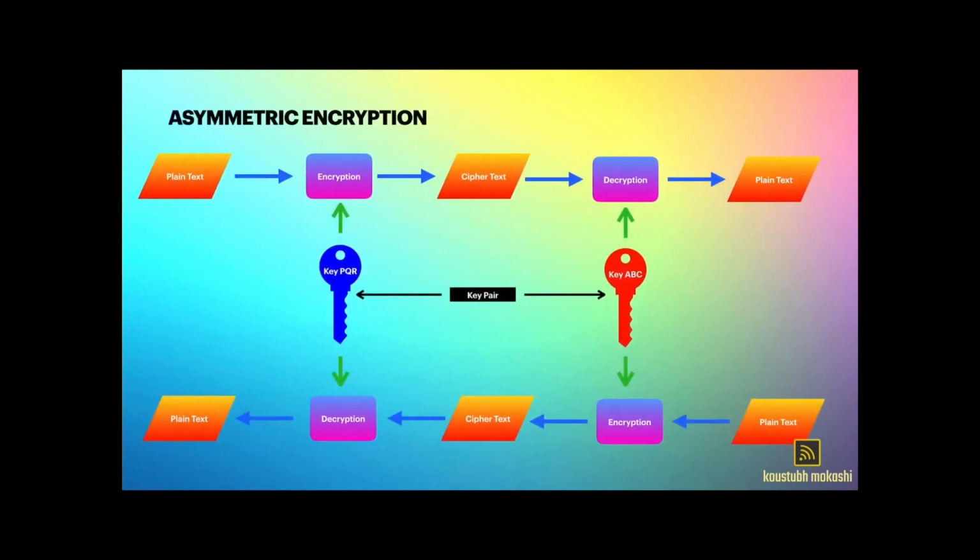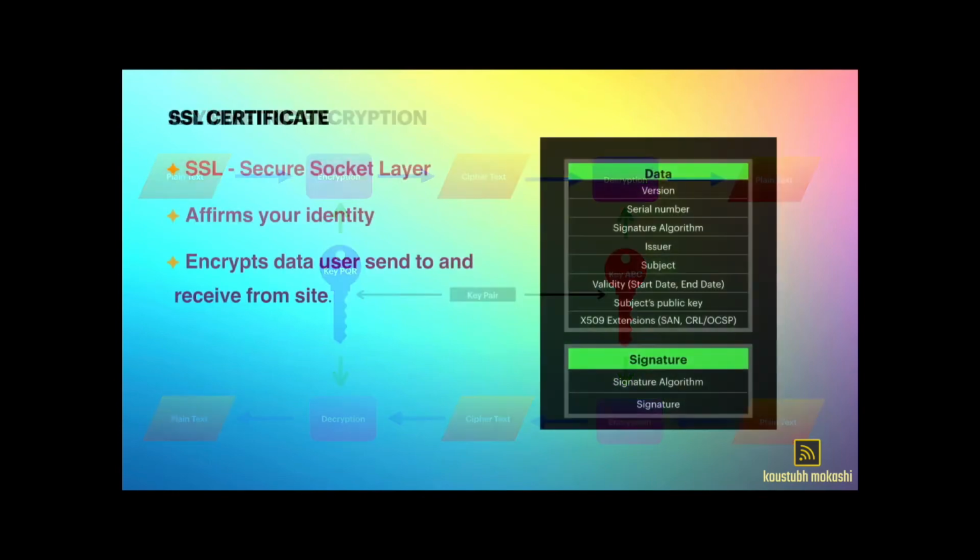Here is a diagram of asymmetric encryption where we are using a key pair, key PQR and key ABC. If we use key PQR for encryption, then we need key ABC for decryption, and vice versa. So if one of the keys in a key pair is used for encryption, then the alternate key in the key pair is required for decryption. That's the reason we call it asymmetric encryption. So that's all about encryption.